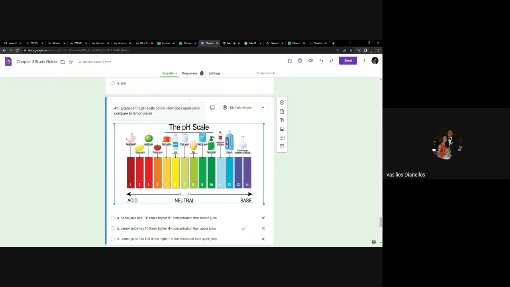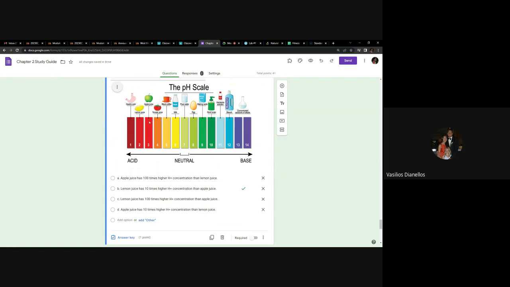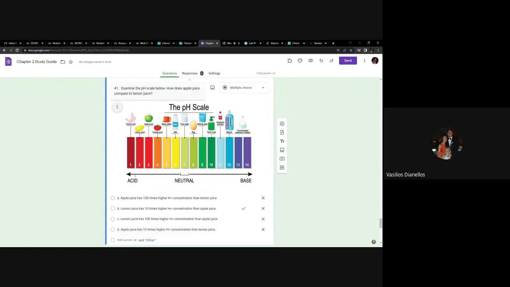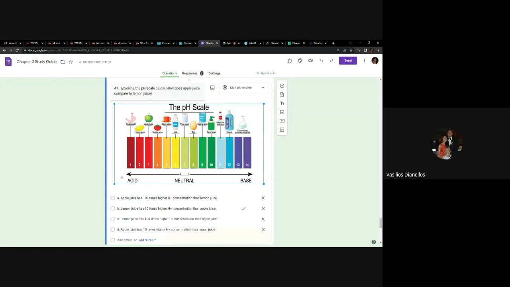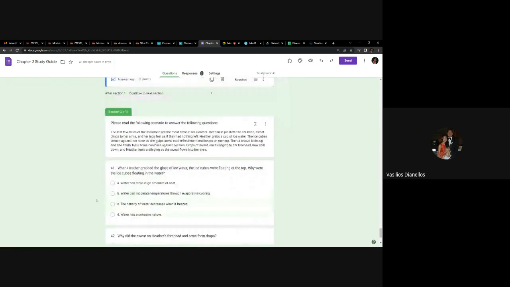So again, when you're thinking about the pH, think about all the different ways I could describe the same situation, because that's the way the exam is going to go. Anyway, how does it compare? The only options that have 10 are these two, so I can go ahead and eliminate the other. Lemon juice has 10 times higher H plus concentration. That is correct. Lemon juice is 10 times more acidic than apple juice. We can see that right here. Therefore, it has 10 times higher H plus concentration. Any questions about 41? All right.